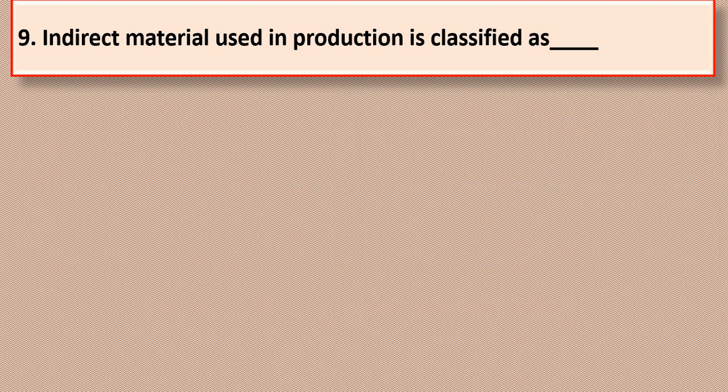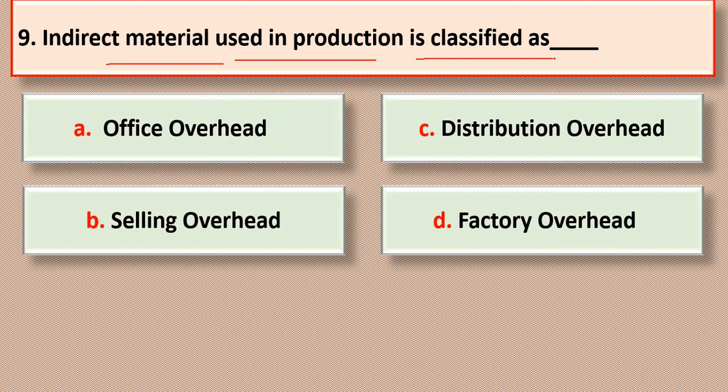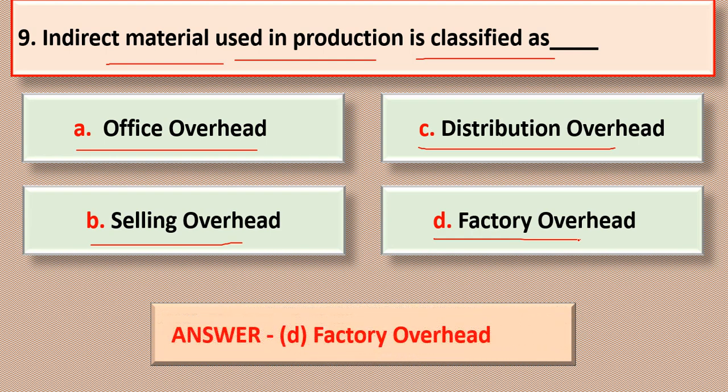Next question number 9. Indirect material used in production is classified as. Options are given below: option A, office overhead; option B, selling overhead; option C, distribution overhead; or option D, factory overhead. The correct answer for question number 9 is option D, factory overhead. Indirect material used in production is classified as factory overhead.